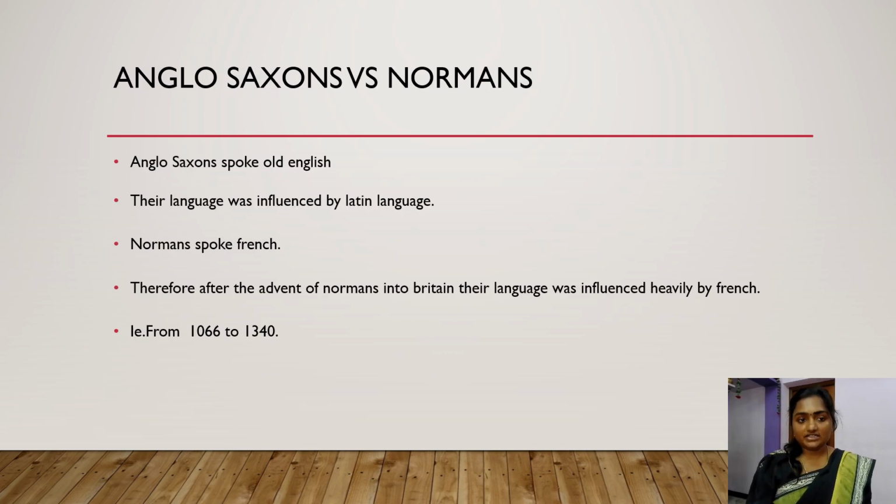What is the difference between these Anglo-Saxons and Normans? Anglo-Saxons spoke the oldest form of English, that is Old English, which was heavily influenced by the Latin language. The Normans spoke a language heavily influenced by French. So after the advent of the Normans, during the Anglo-Norman period, the language was heavily influenced by French rather than Latin. This era is from 1066 to 1340.